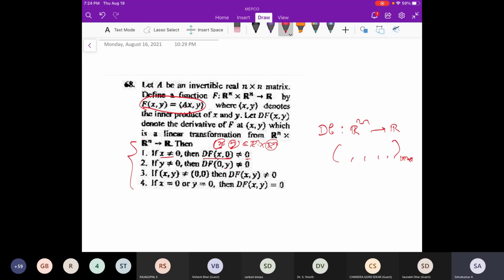Similarly here, each x coordinate, x1, x2, xn, you can take to be 0, and the y coordinate you can take to be anything, y1, y2, etc., yn. Still, is that matrix non-zero or not? If you take both non-zero, is the matrix non-zero or not? And if you take x is 0 or y is 0, is the matrix 0 or not? That's what the question is. Is that clear? Same thing you have to do. Find the matrix F and find df at a point P. Then you have to do all the things. Is that fine? Is that clear what you have to do?